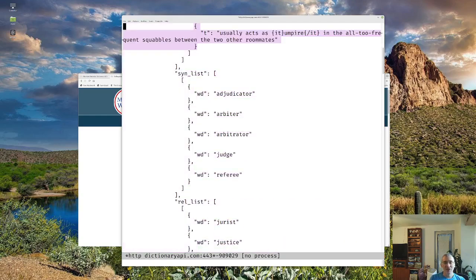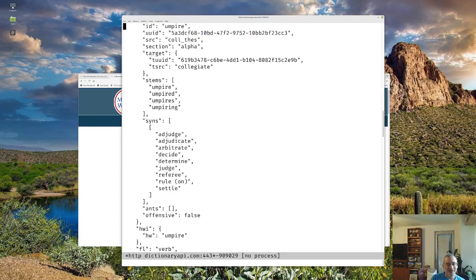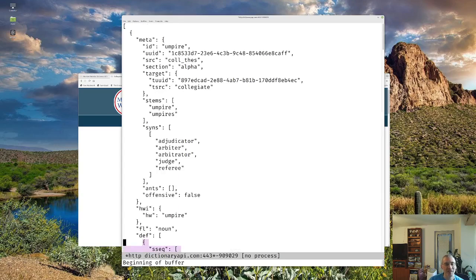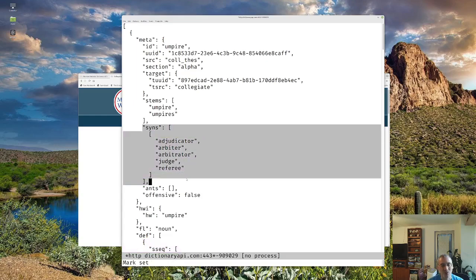And we could go down to the synonym list, which has word, adjudicator, word, arbiter, word, whatever. But we can just poke around here, the stems for stemming, stuff like that. We have a synonym list down there. But in this meta field, there's also a nice, simple synonym list over here. So this is ultimately what we're going to target when we get to it.